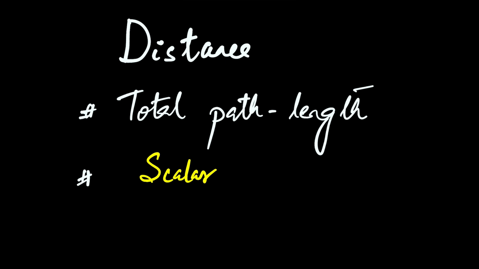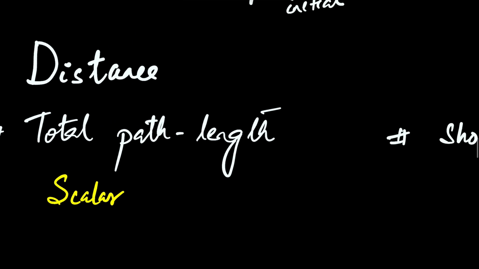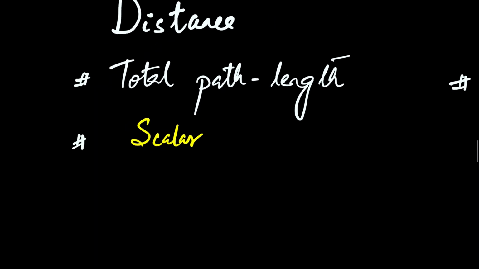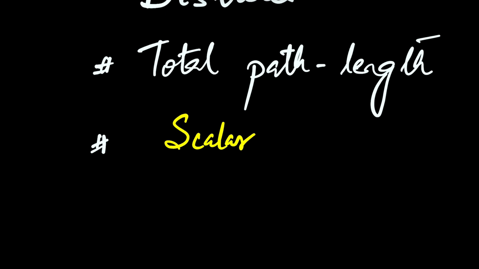Of course, we'll deal with this in the topic vectors as well. But for now, I just want you to be very familiar with every term that you come across in physics. For almost every physical quantity, you should know how to identify between a vector and a scalar. And I'll try my best to explain that. So distance is a scalar quantity. Okay, fine. Now let's finish distance first.